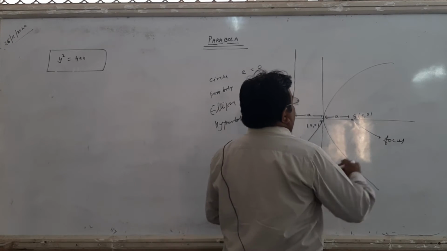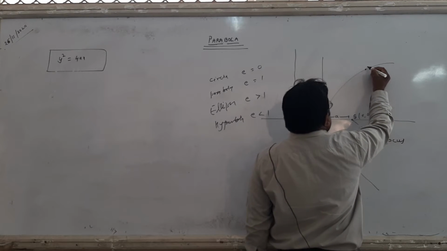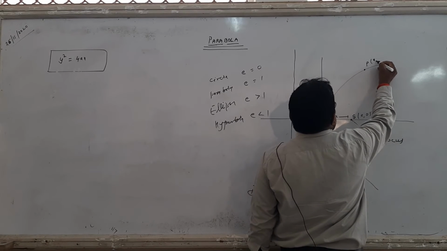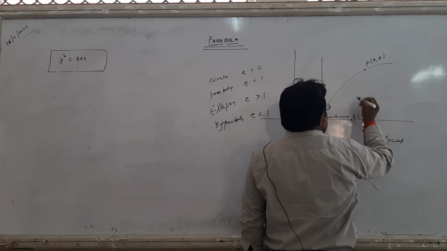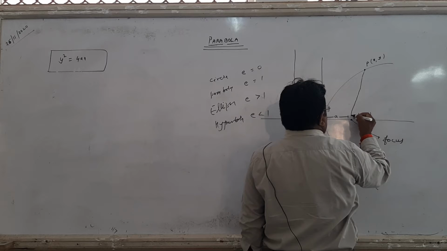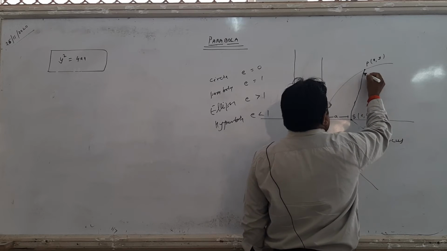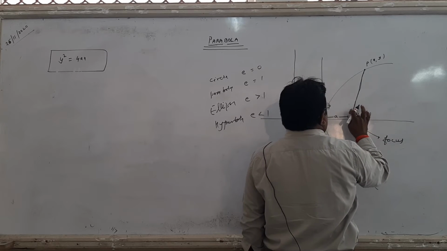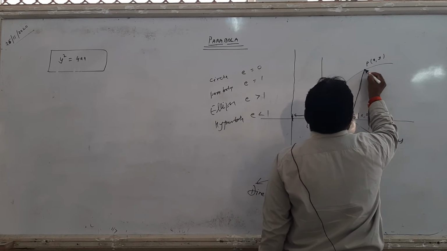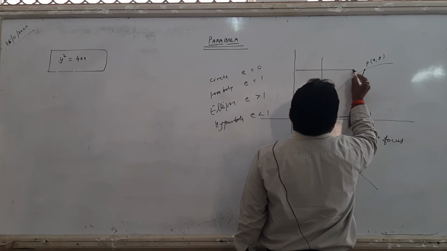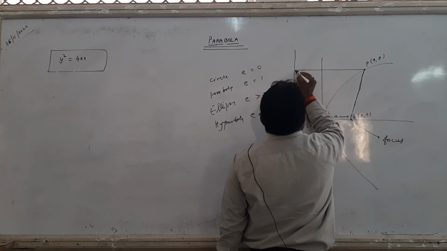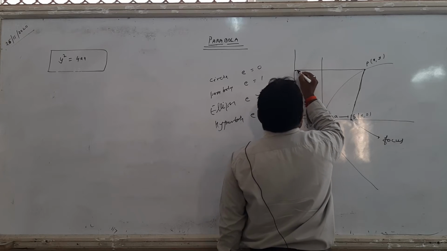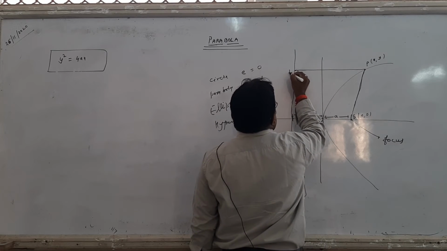Suppose any point on the curve of the parabola, let P be the point with coordinates x comma y. Now join P to S. Now from point P draw a perpendicular to the directrix, this is PM.